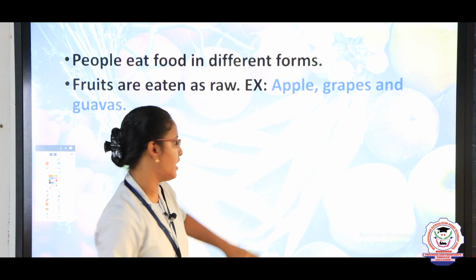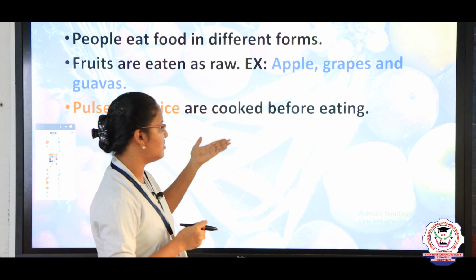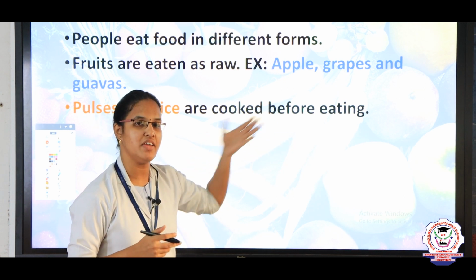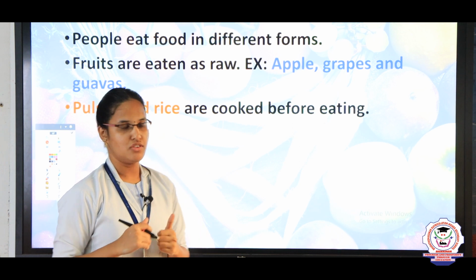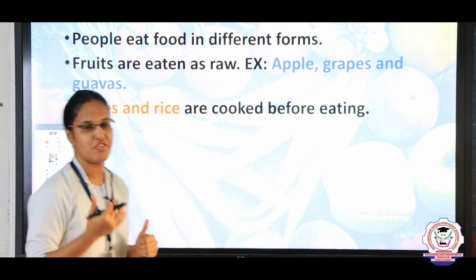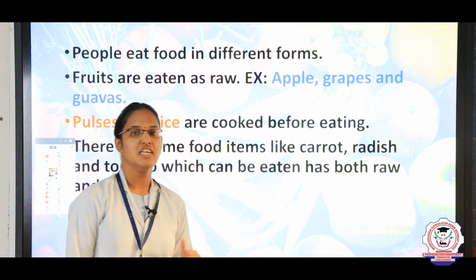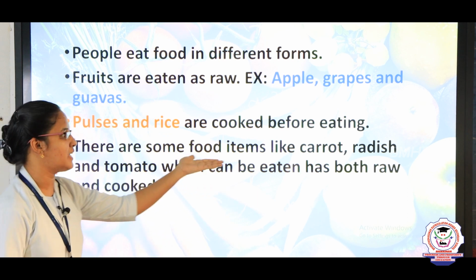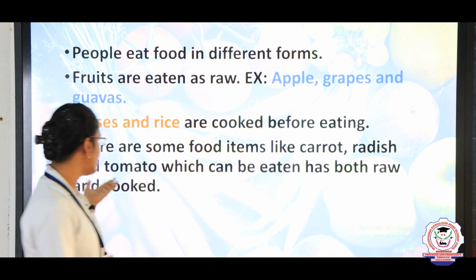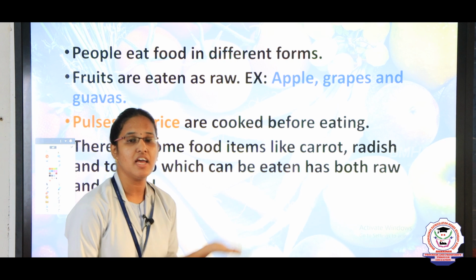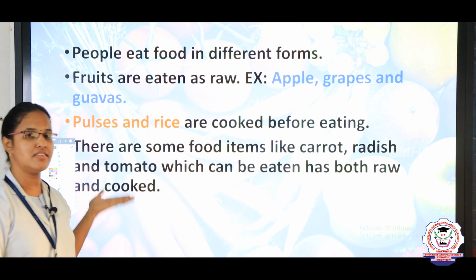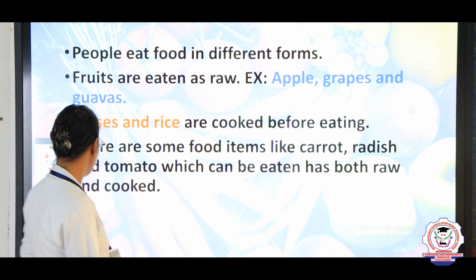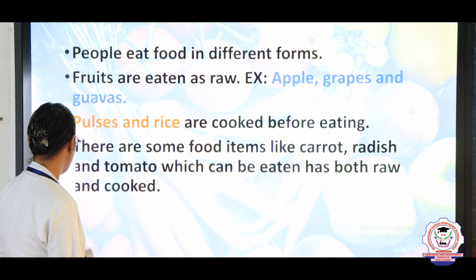Right, we can eat carrot raw. Pulses and rice are cooked before eating. We can't eat pulses and rice without cooking, so we have to cook them before eating. Okay children? There are some other food items like carrot, radish, tomato, lady's finger, which can be eaten both raw as well as cooked. It will be very healthy.